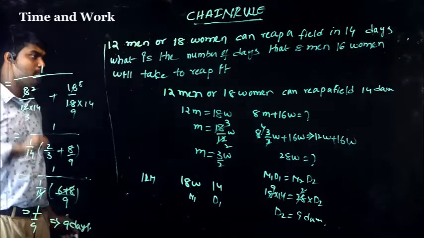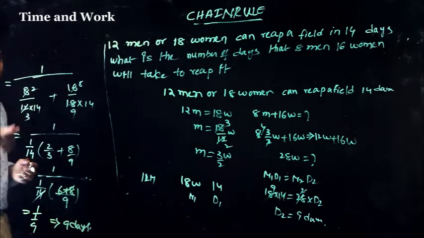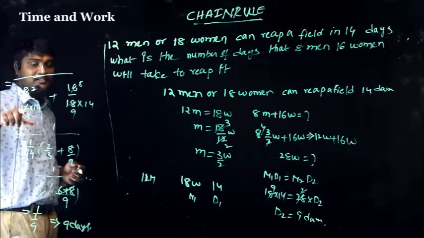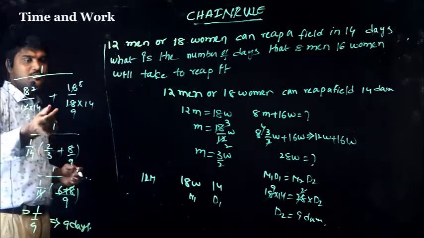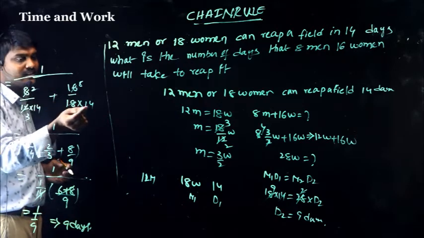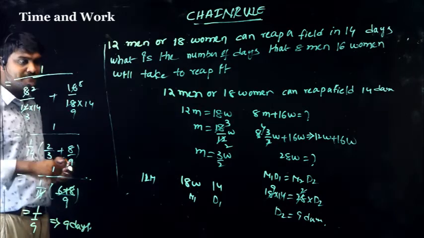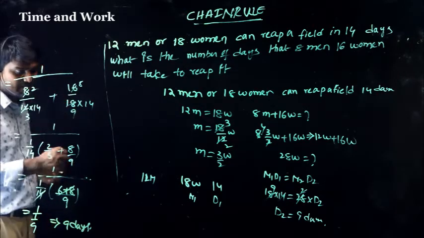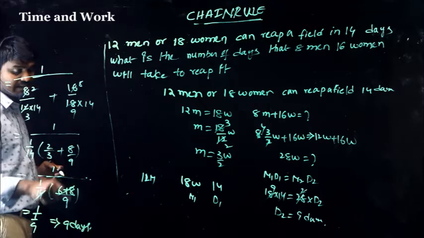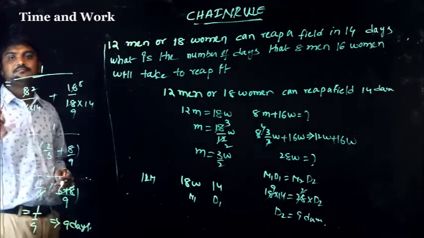Take 1 by. If you want 8 men and 16 women will take to reap how many days, write 8 men and 16 women in the numerator. In the denominator, 12 men in 14 days, 18 women in 14 days. So for men, 12 into 14, for women, 18 into 14, take 1 by 14 common. 4 twos are 8, 4 threes are 12, that is 2 by 3. 2 eights are 16, 2 nines are 18, that is 8 by 9. Take LCM 9: 3 threes are 9, 3 into 2 is 6, plus 8. So 14 and 14 cancel, 1 by 1 by 9, that is 9 days.